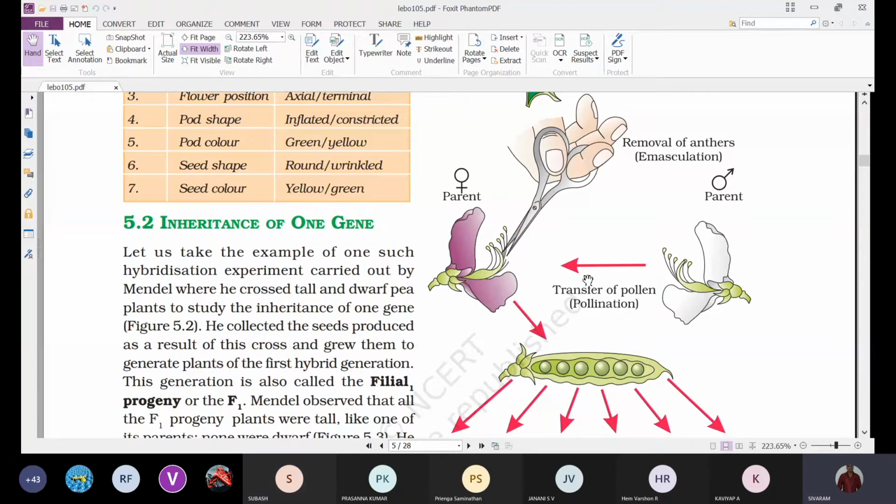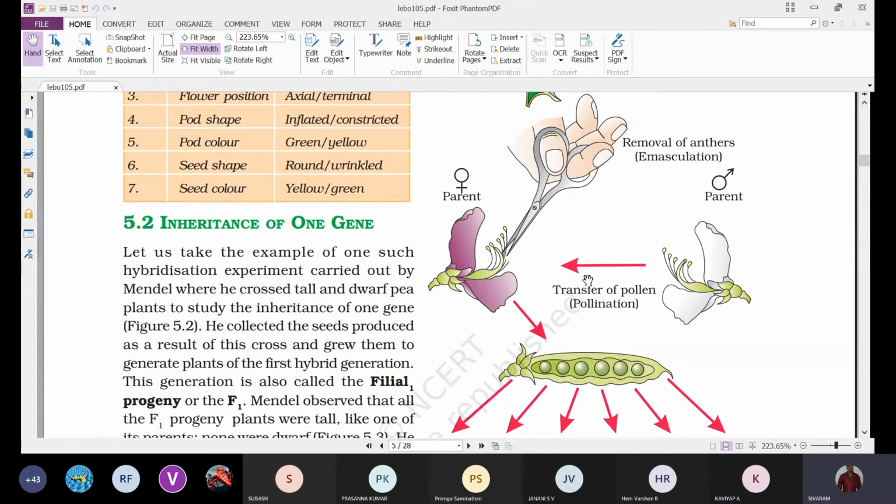That means the pollen grains are transferred from the anthers of the desired plant onto the respective plant on which we need to undergo cross pollination.